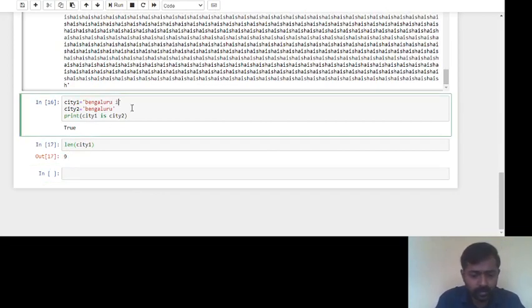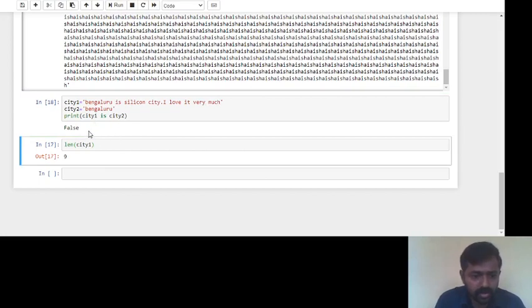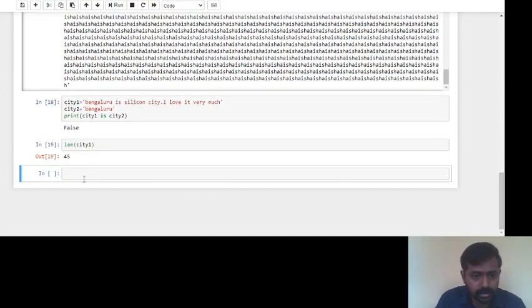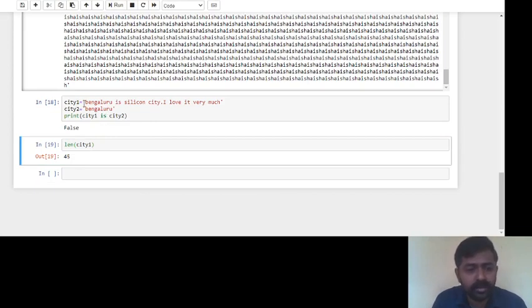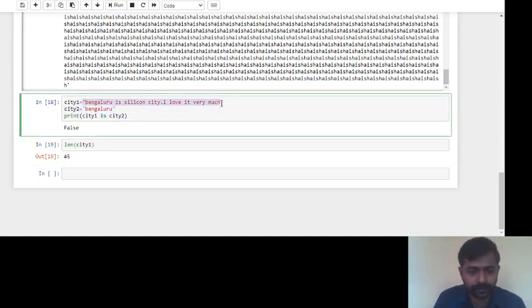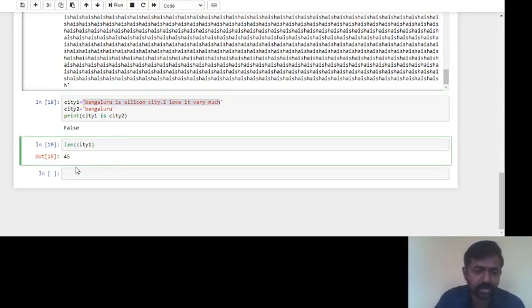Say here I will change it to: Bangalore is Silicon City. I love Bangalore very much. Okay, so when I run this, we're going to get 45. There are nearly 45 letters there. So length is a function which is used to find out the number of characters in a particular string.